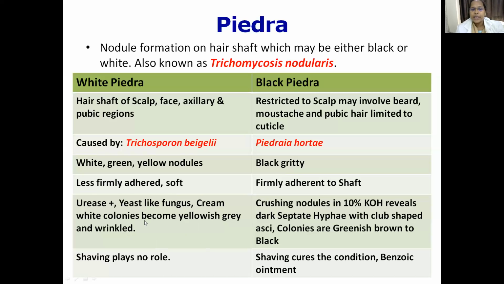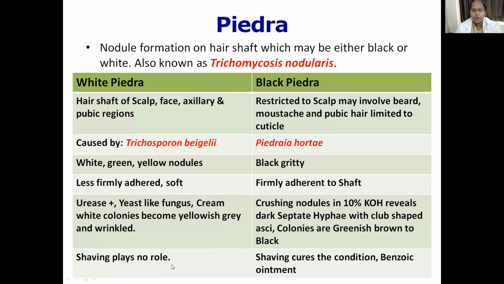Here the identification features in white Piedra are: they are urease positive, they are yeast-like fungi, and creamish white colonies that turn into yellowish gray and wrinkled upon further incubation are characteristic. Whereas in black Piedra, if you crush the nodules, you will see dark septate hyphae with club-shaped asci, and the colonies are greenish brown to black in color.